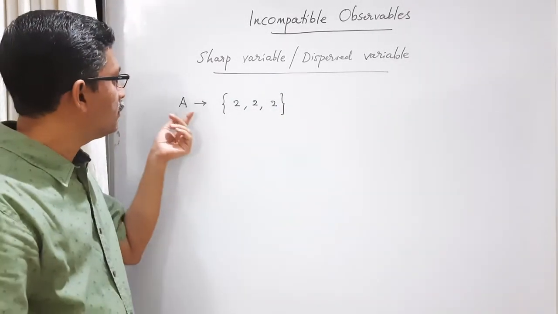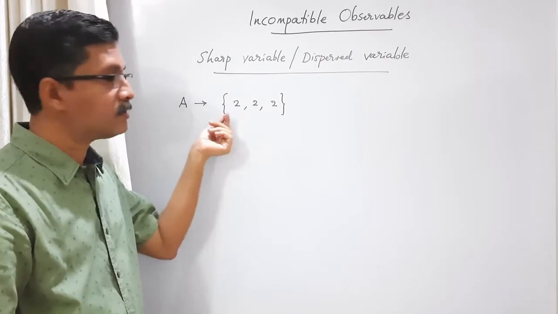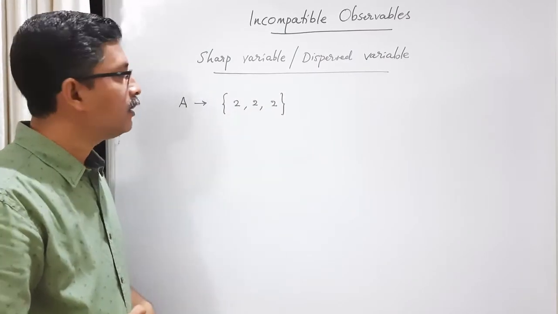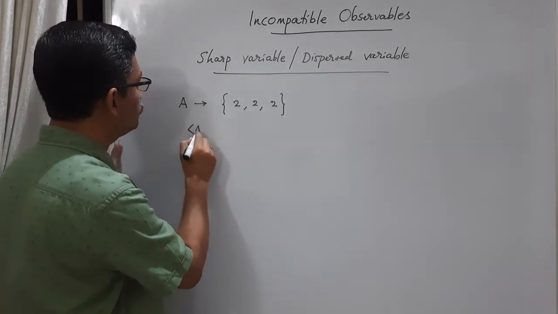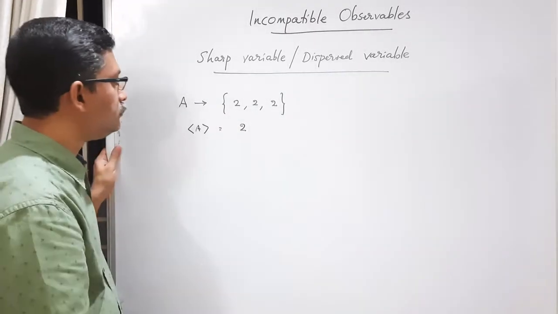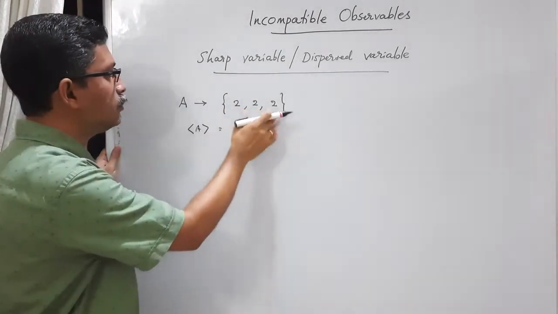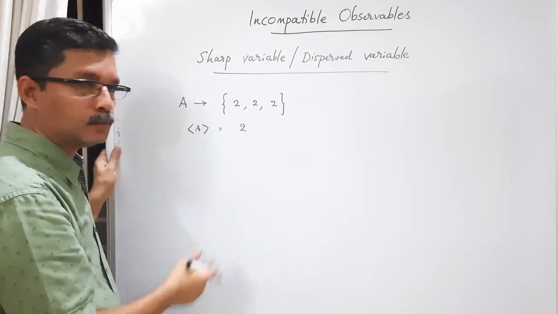We say that the variable A is sharp in this state because in each trial we get the same eigenvalue. Here, what is the average value? Average value is 2. 2 plus 2 plus 2 divided by 3. 6 by 3, we get 2.